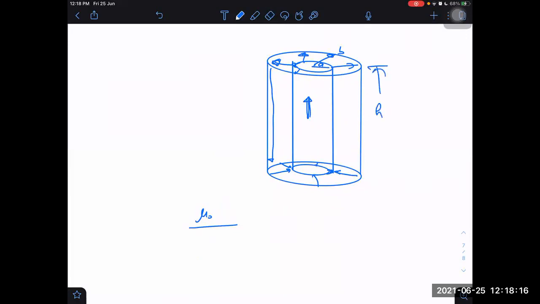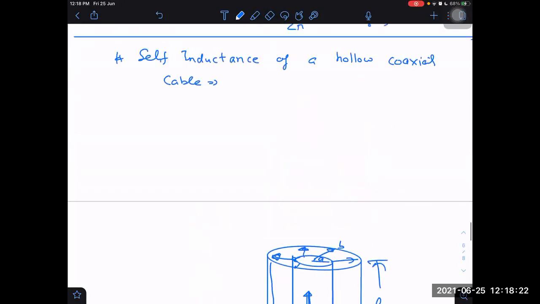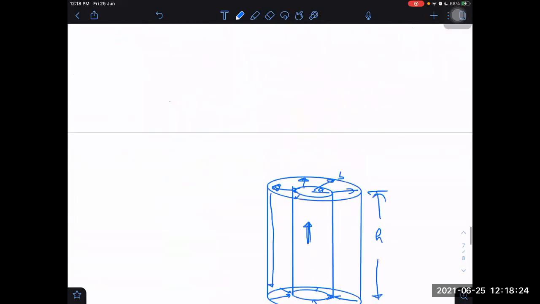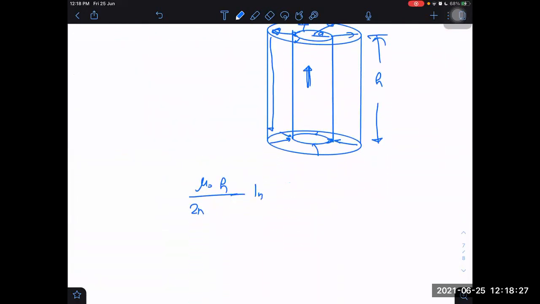Height of the cylinder is H. Coaxial cable height is H. Mu naught I H by 2 pi, ln of B by A. Yes, sir. This is the magnetic flux through this.